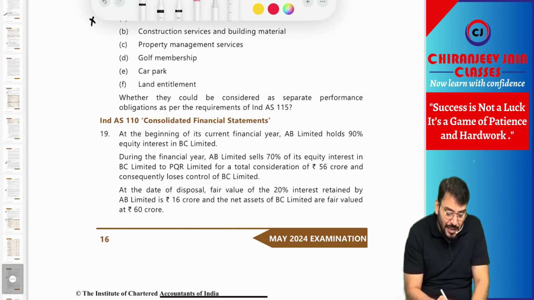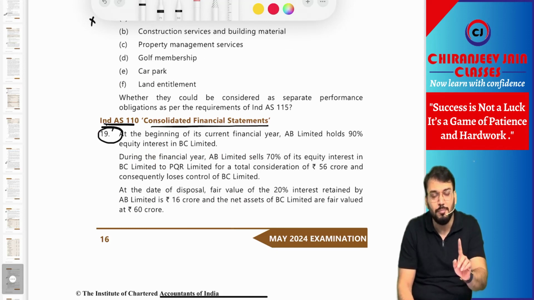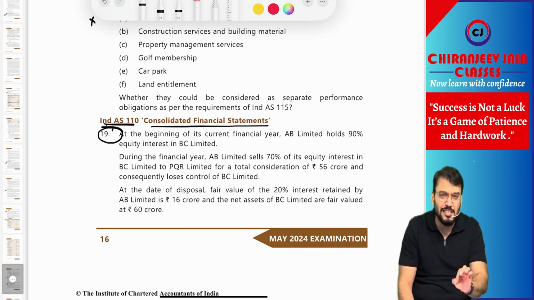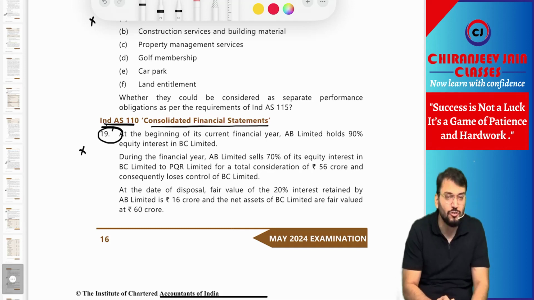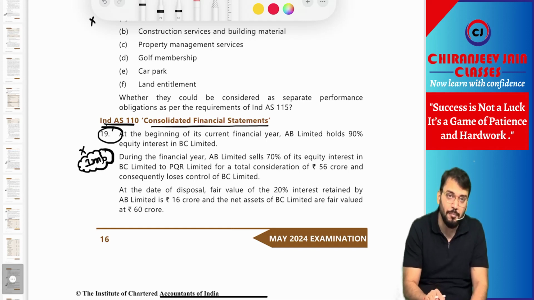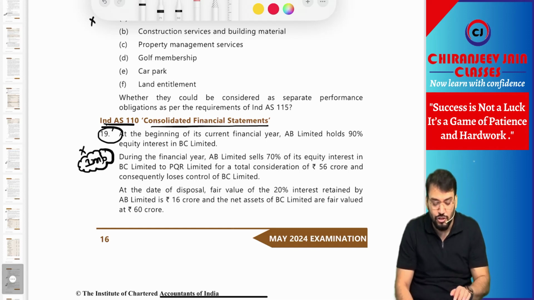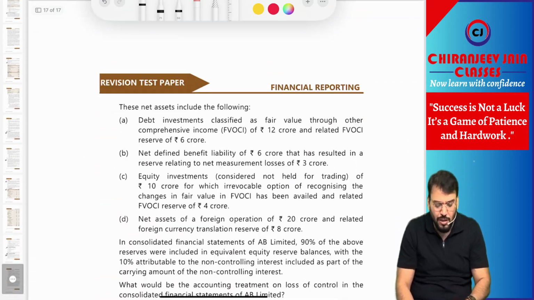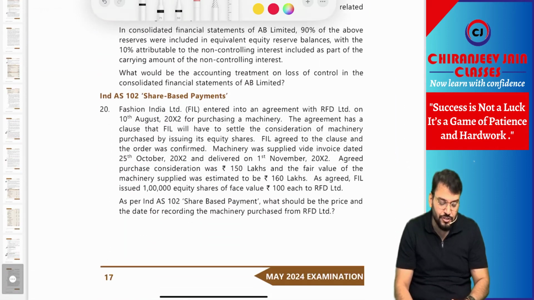Correct now. Ind AS 110 consolidated financial statement. So this time they have given one question based on loss of control. Once again, a similar question we have in ICAI resource. Same to same question we have done in the class and we have in our question bank also. So this is not any question. This does not require any further discussion. But yes, it is an important question. Already I have listed it as a must revise question before exam, and this question has been given in RTP. So high chances this question can come in exam. But it does not require any discussion on this.